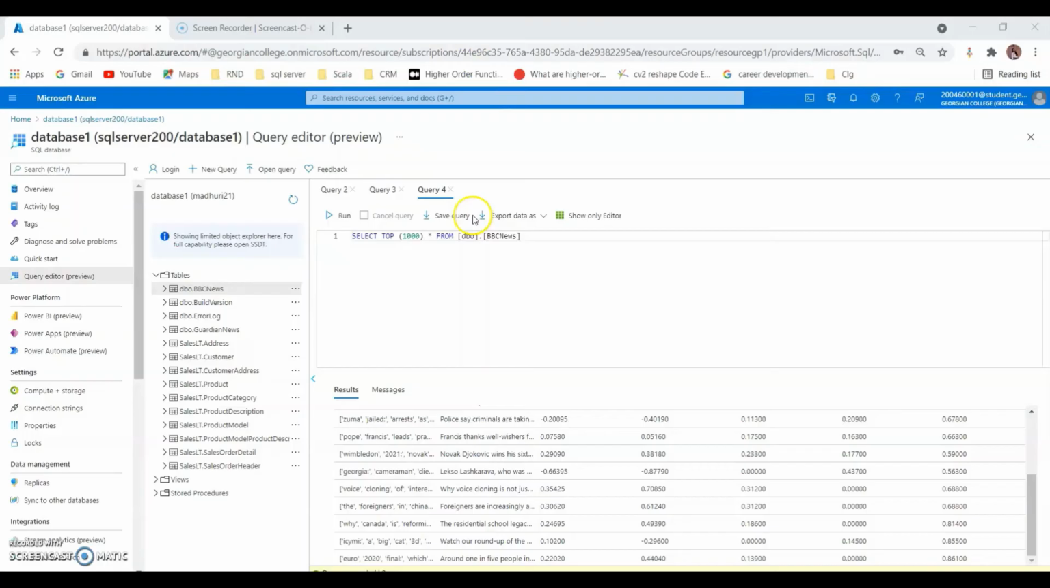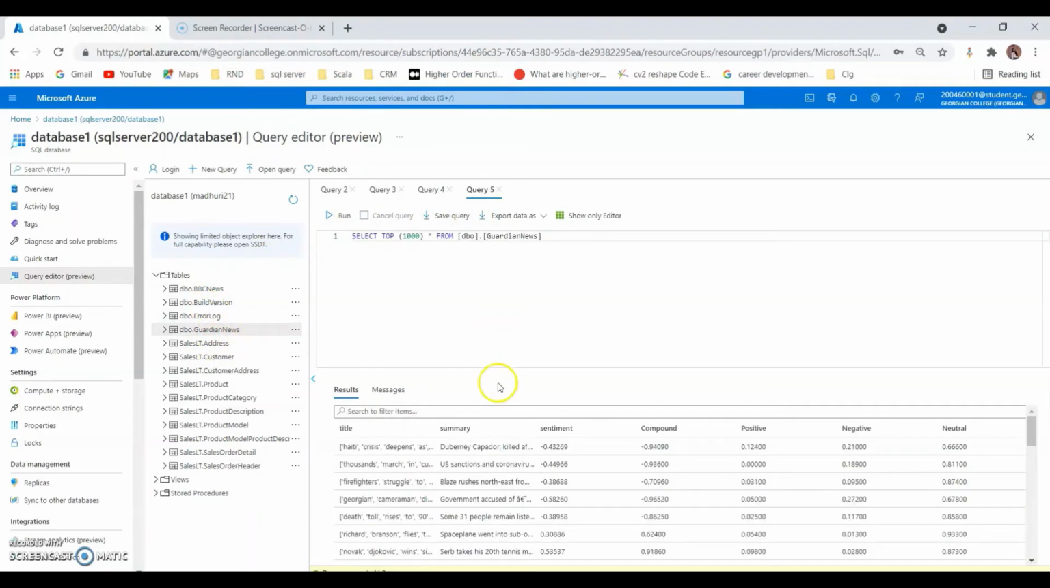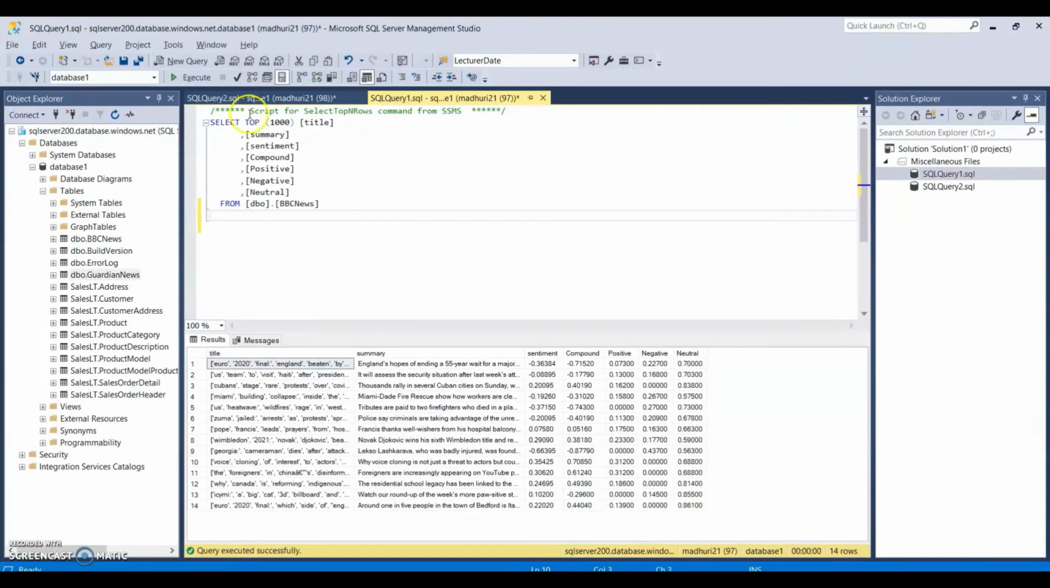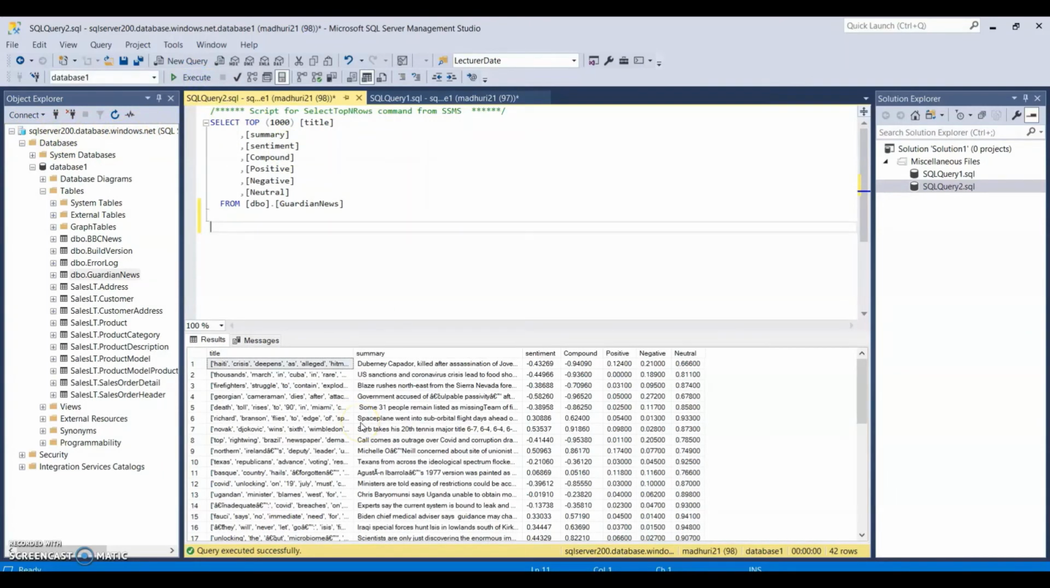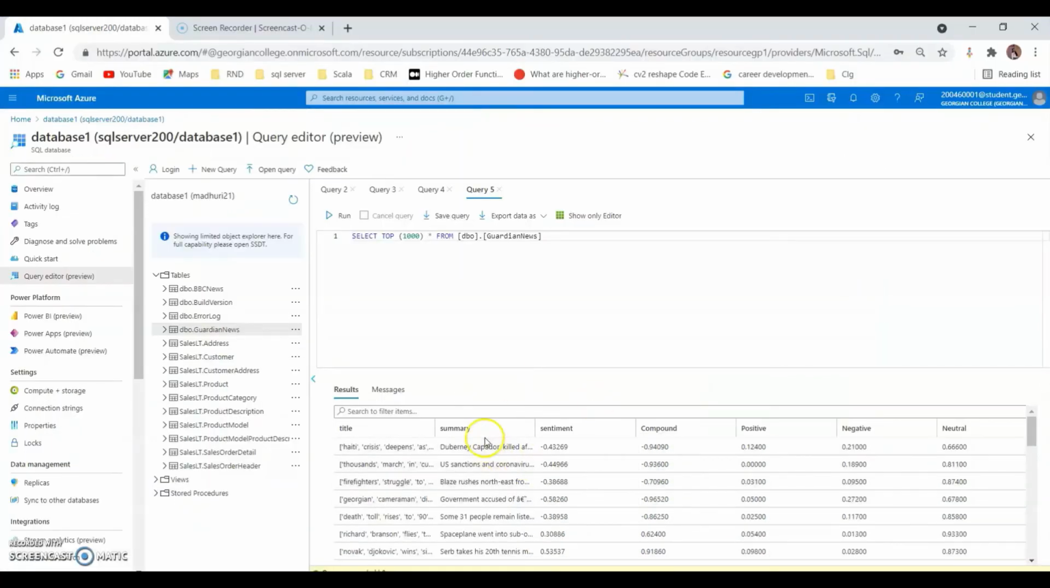So let's check the data for the Guardian table. So yes, the data appears on the Azure, and if I check the same table in the SSMS, which is connected with our Azure, you can see the server, and if I execute, the data also appears on the SSMS. So by using this data which is on Azure tables for BBC and the Guardian News, we are going to further create our visualizations or reports, and that part will be explained by Ayush.